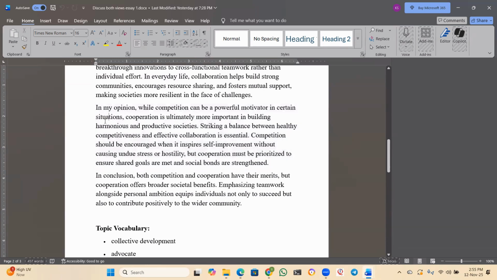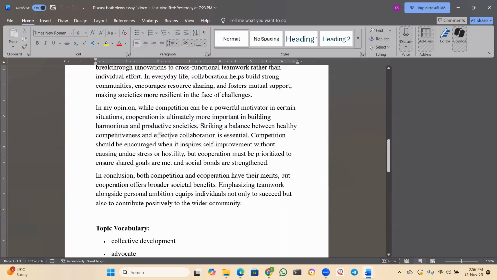Now, see, in my opinion, while competition can be a powerful motivator in certain situations, cooperation is ultimately more important in building harmonious and productive societies. See, I have supported cooperation in this sentence. I have given only a positive review for competition. You see, while competition can be a powerful motivator, cooperation is ultimately, see this word, ultimately more important. So cooperation is more important in building harmonious and productive societies. So I am supporting cooperation here, not competition.